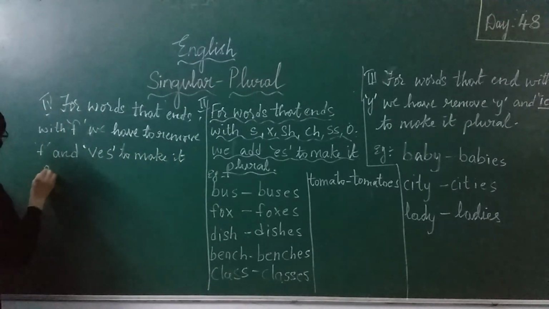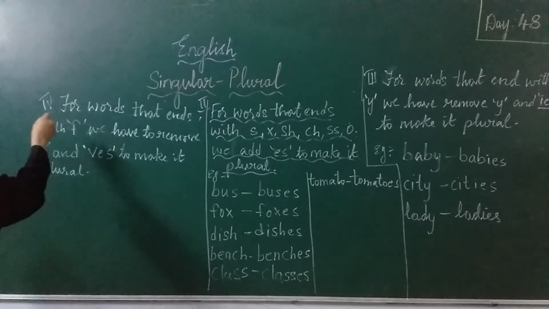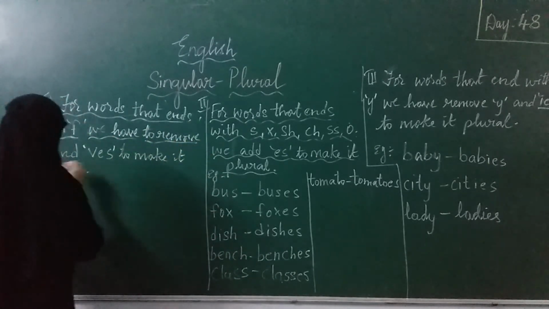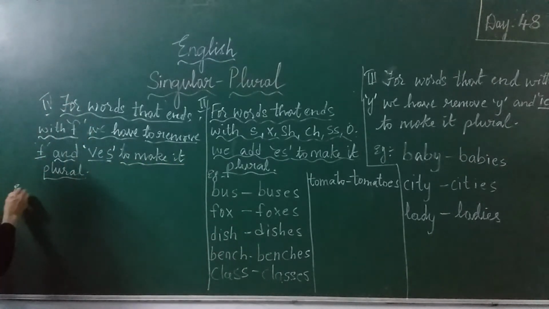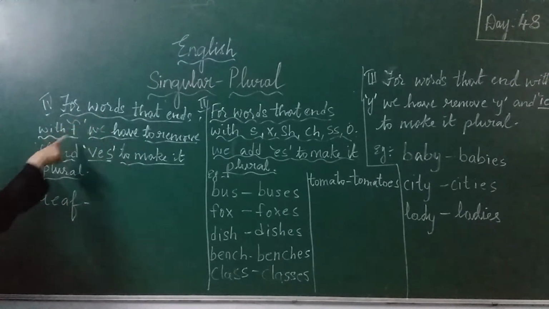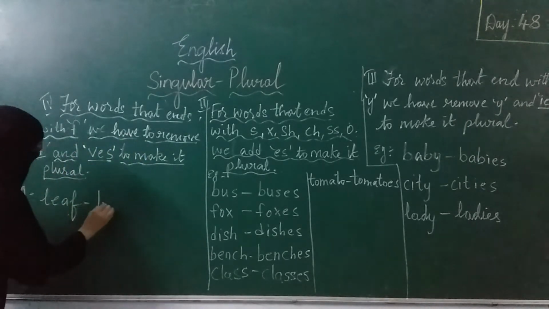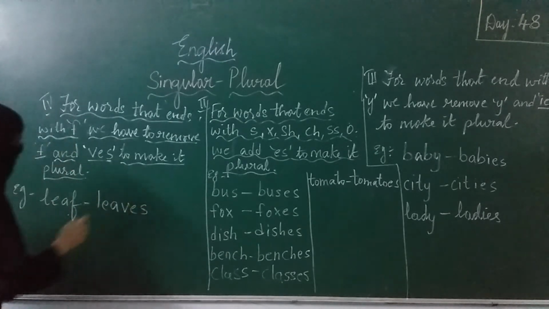Is it clear? For words that end with F, we have to remove F and add VES to make it plural. Example: LEAF, leaf. Leaf is singular. To make it plural, what do we have to do? In place of F, we have to remove F. So LEA, and we have to add VES to make it plural.